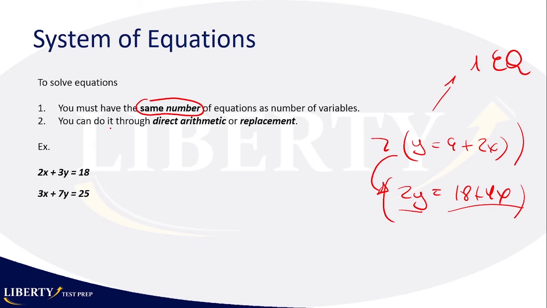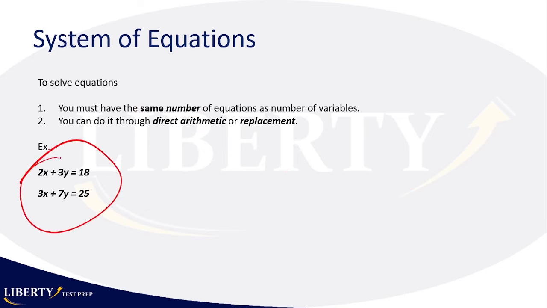Okay, so that's the first rule for equations. Now, second rule, you can do it through direct arithmetic or replacement. Direct arithmetic basically means you're going to add, subtract, divide, or multiply. And replacement, of course, you're going to substitute things into one another. So let's take here this system of equations. We have two equations, two variables. We have to first make sure that those two equations are different, and they are, right? Because there is not a constant you can multiply or divide the first equation by and turn it into the second. So those are two different equations.